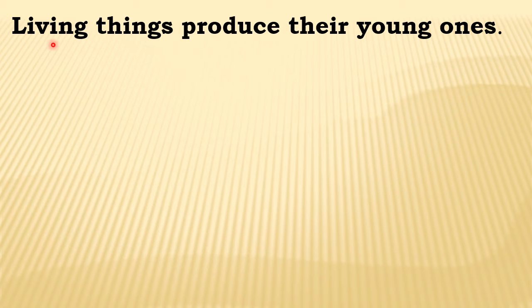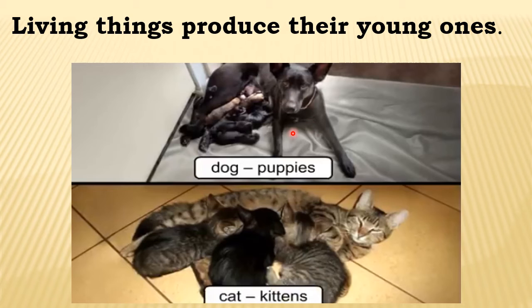Next characteristic is living things produce their young ones. See here, all female animals produce their young ones of their own kind. This is called reproduction. See here, dogs produce their own kind, that is puppies. This is called reproduction. Cats reproduce kittens of its own kind.